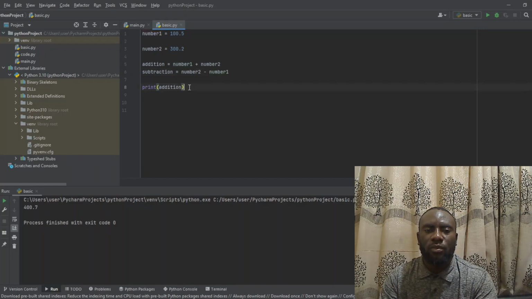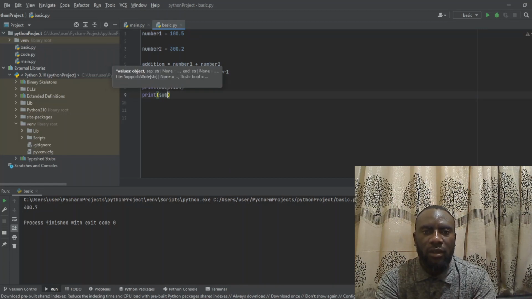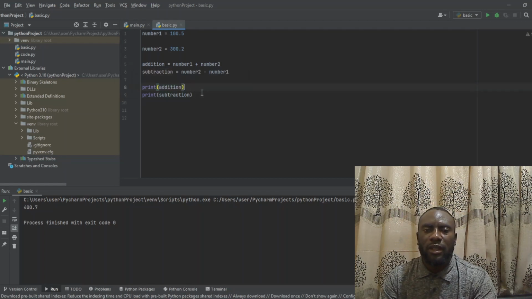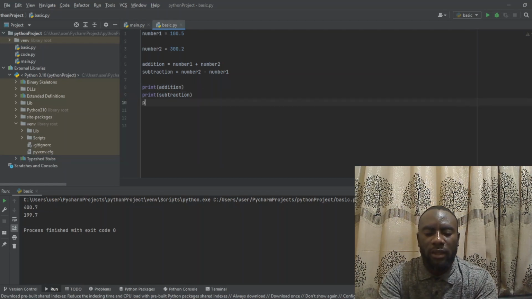So here we are going to print subtraction. When we run it now, we can see what we have. Whatever is the content of number 2, which is our 300, minus whatever is the content of number 1, which is 100.5, giving us 199.7.